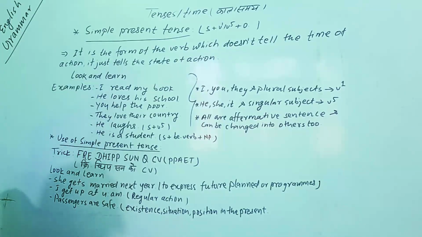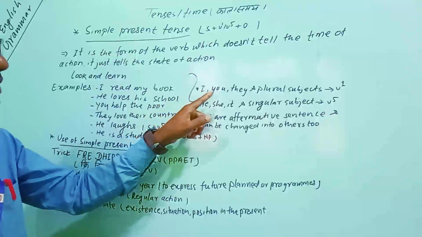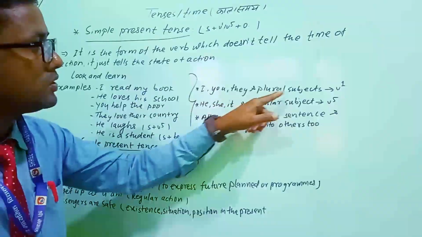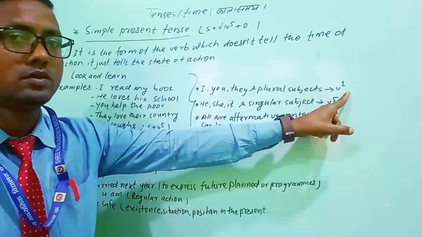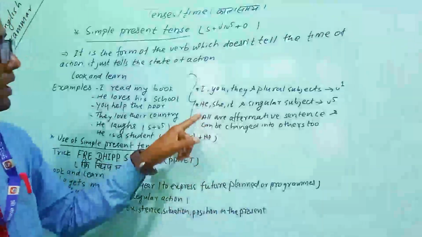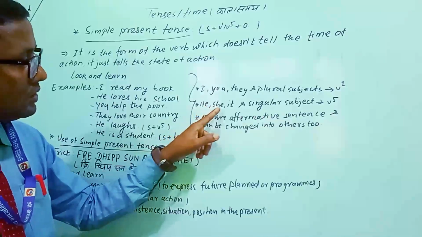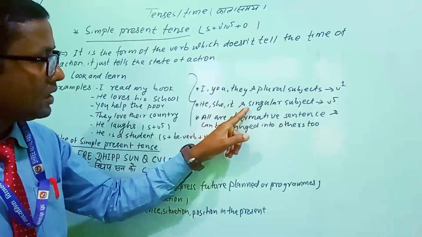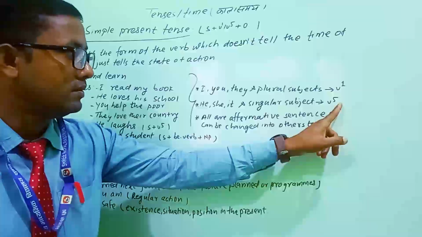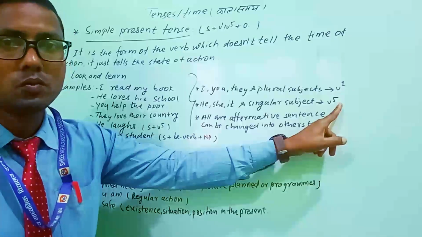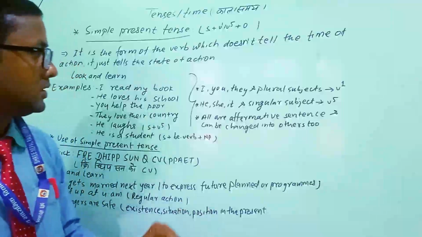So what should we understand here also, that I, you, they and plural subjects agree with verb 1. So you should not forget it. Likewise, he, she, it and singular subjects agree with verb 5, the fifth form of verb, that we should understand.